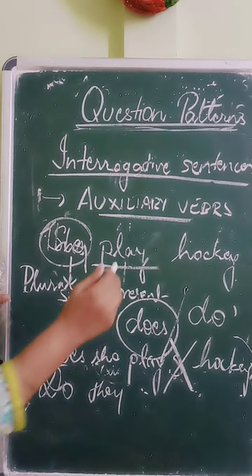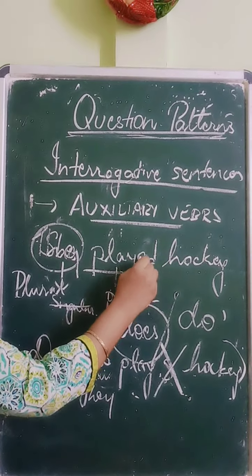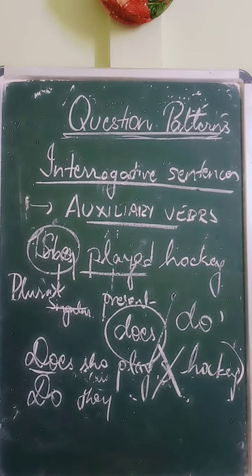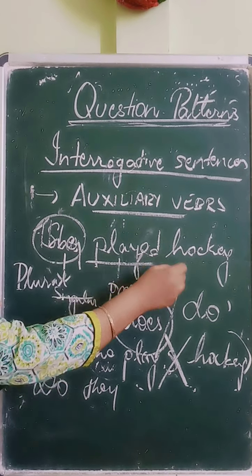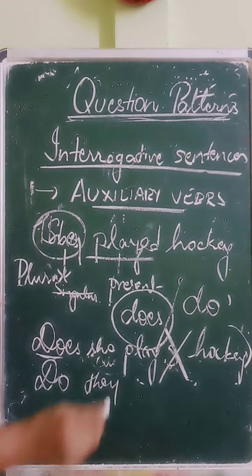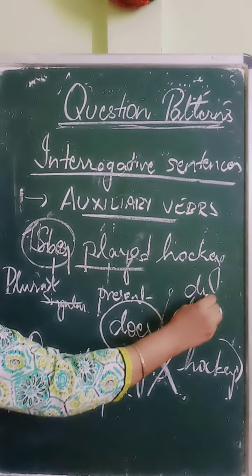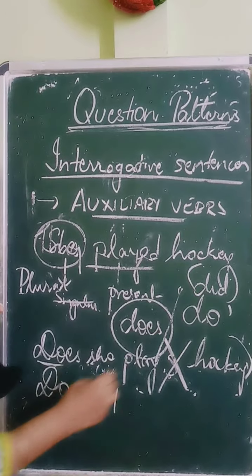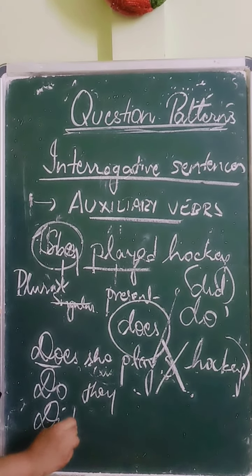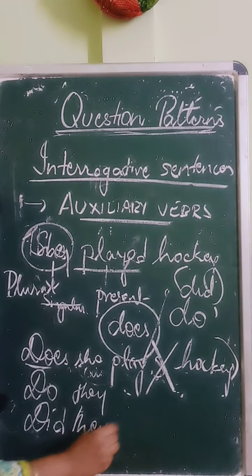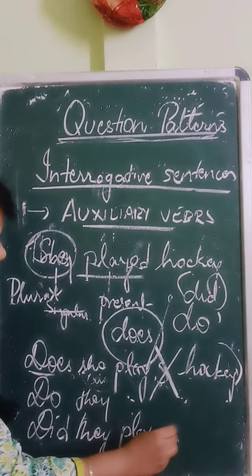Then if I change the tense of the sentence and make it a sentence in the past tense, they played hockey. Tetia hole ki hobo? Then the auxiliary verb will be did. In the past tense, it will be did. So a question to kenekwa hobo? Did they play hockey?